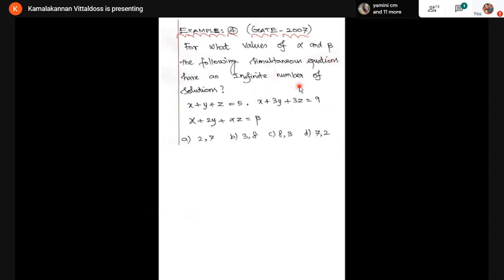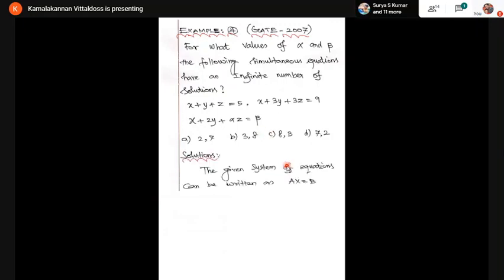When we have an infinite number of solutions, what is the condition for an infinite number of solutions? Students, what is the condition? The rank must be equal, which is less than the number of unknowns. So here we have three unknowns, namely x, y, z. Therefore, the rank must be less than 3. It may be 2 or 1. Then in that case you have infinitely many solutions. But in the problem they've given, for what values of alpha and beta the system has an infinite number of solutions. So we want to find the alpha value and the beta value.